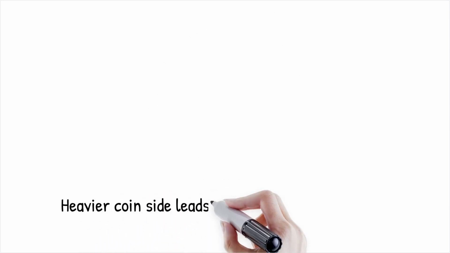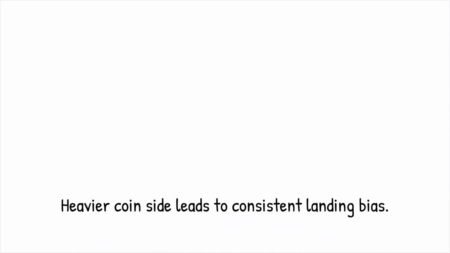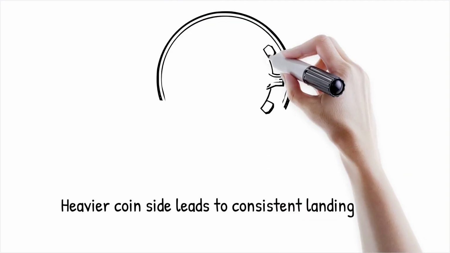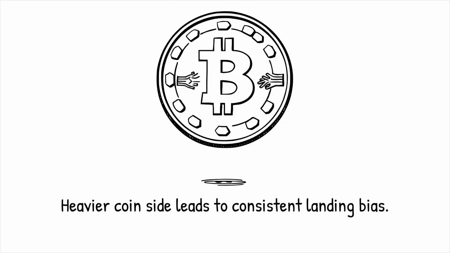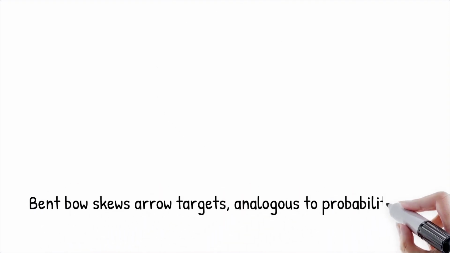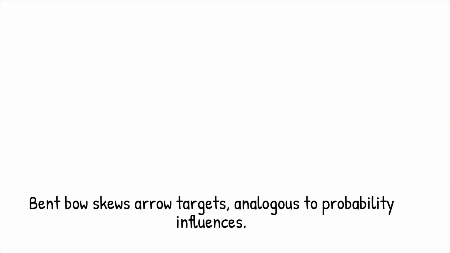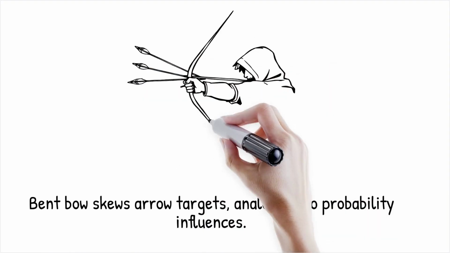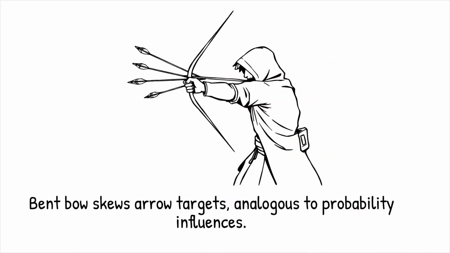Example: if a coin is slightly heavier on one side, it may land on that side more often, creating a small but consistent deviation from a perfect 50-50 split over many flips. Analogy: it's like shooting arrows at a target with a slightly bent bow. The theoretical aim is perfect, but small imperfections in the bow skew where the arrows land, reflecting how probability can be influenced by subtle, real-world factors.